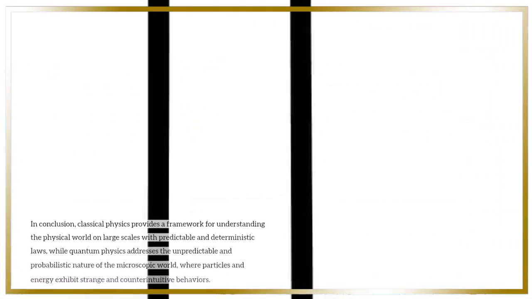Conclusion. Classical physics versus quantum physics. In conclusion, classical physics provides a framework for understanding the physical world on large scales with predictable and deterministic laws, while quantum physics addresses the unpredictable and probabilistic nature of the microscopic world, where particles and energy exhibit strange and counterintuitive behaviors.